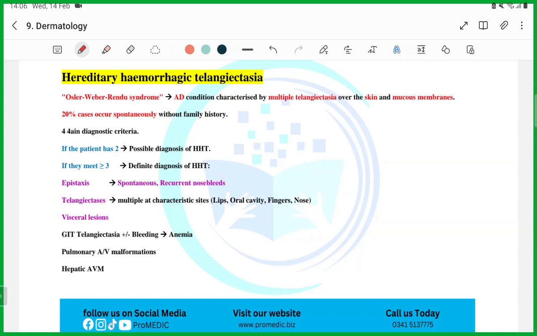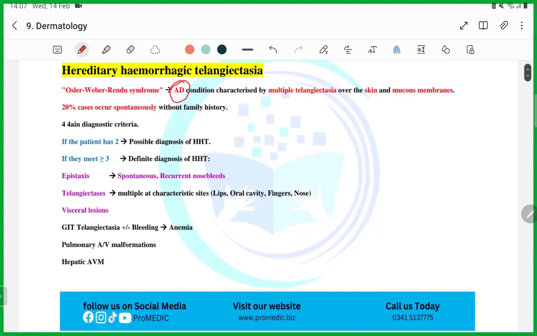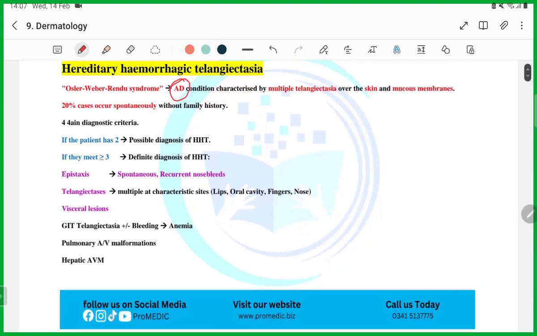So how will you get a question? The most favorite question that you will get is this, guys: autosomal dominant. They will ask you, a patient having hereditary hemorrhagic telangiectasia, what is the inheritance pattern? Autosomal dominant. The other important thing is to please remember the other name of hereditary hemorrhagic telangiectasias. I am always stressing this: maybe they will not give you the common name, they will give you the other name to confuse you. So don't ignore the alternative name of any disease.